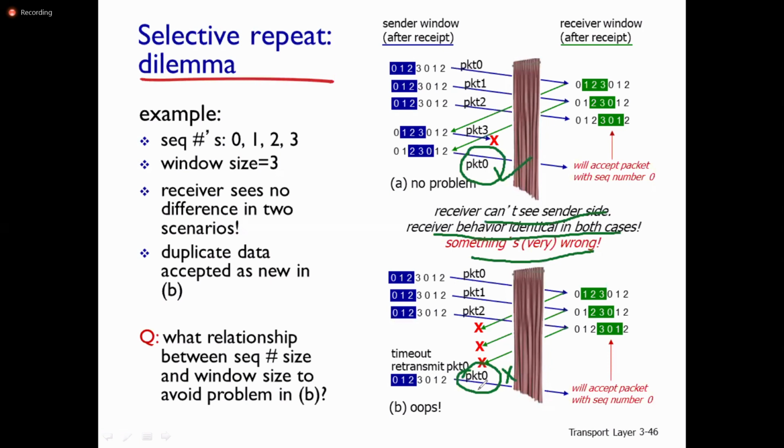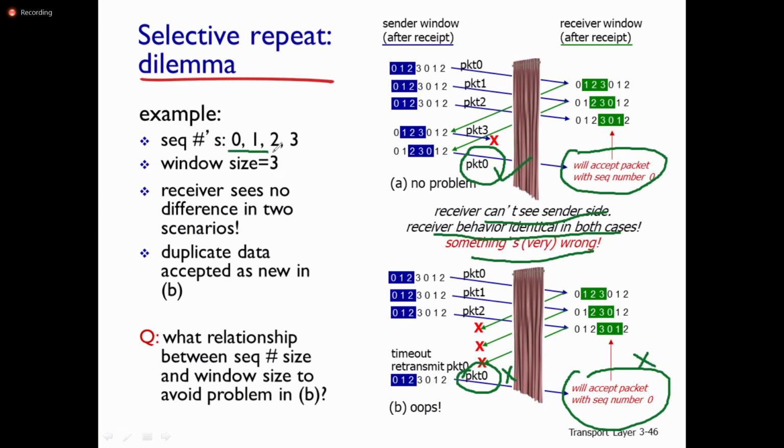In both cases the receiver accepts the packet with sequence number 0. But in the first scenario, this packet 0 is the next sequence number packet 0 after the window. This is the correct one. But here it is a duplication of the packet at the receiver side.